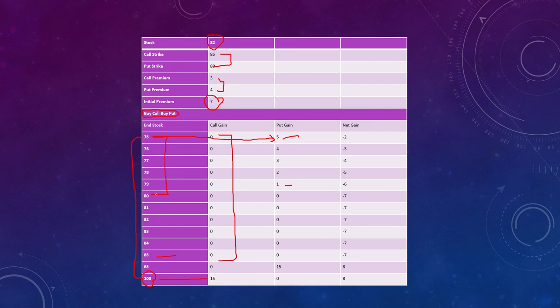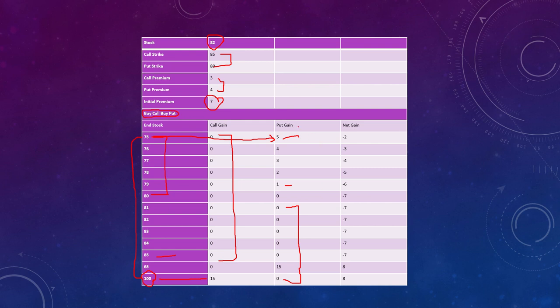But the moment the market hits 80 rupees, you won't exercise it, because in the market you can sell at a higher price like 81. If in the market you can sell at 81, you won't exercise your put option. So from here you won't exercise, and it will be 0.